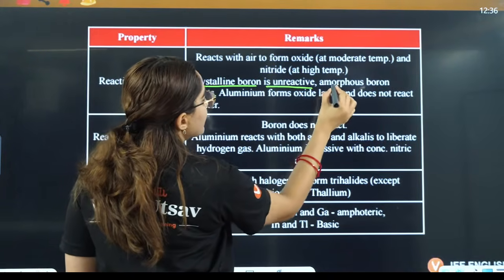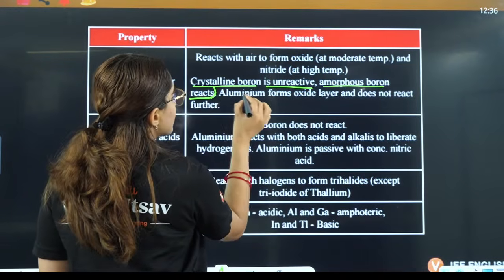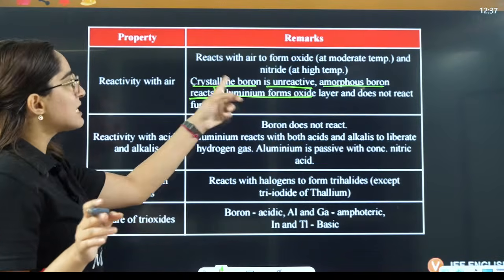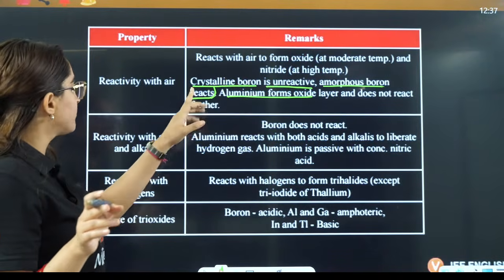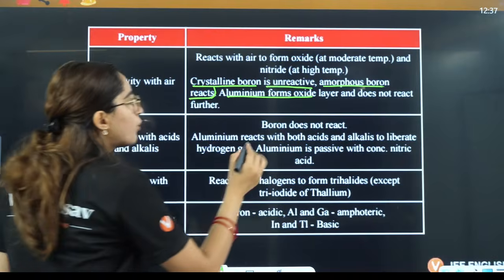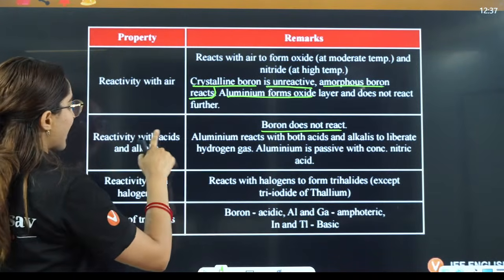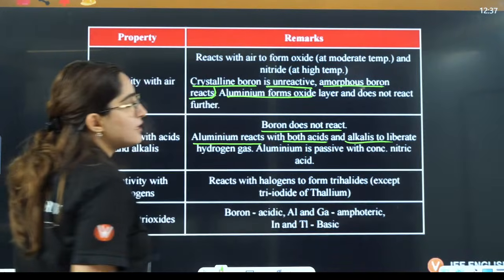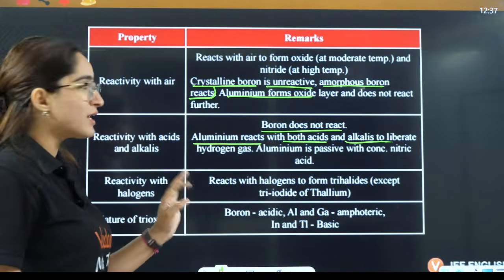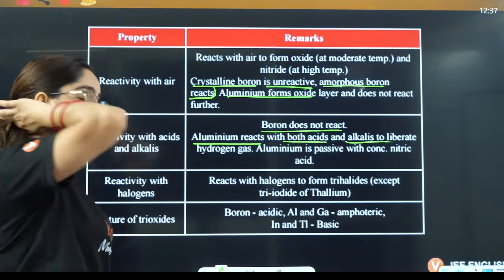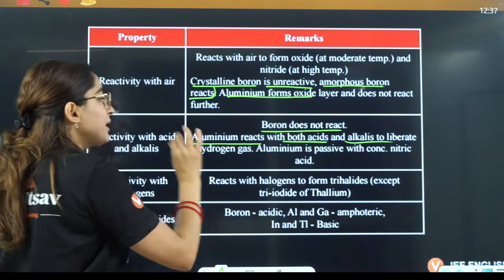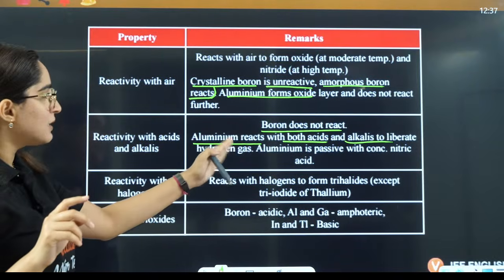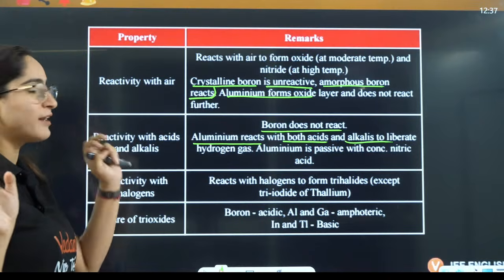Crystalline boron is unreactive, amorphous boron reacts here, and aluminium forms oxides later and does not react further. Boron does not react with acids, but aluminium reacts with both acids and alkalis to liberate hydrogen gas. Aluminium is passive with concentrated nitric acid.